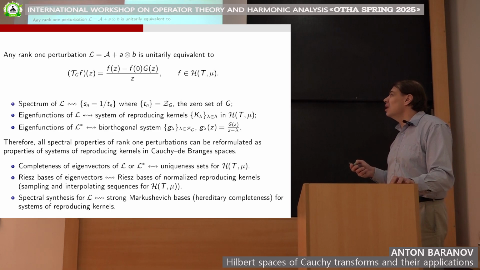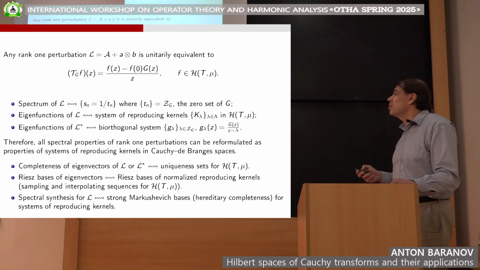The advantage is that all spectral parameters of our operator L are mapped to some very concrete objects in our spaces. For example, the spectrum of L is obviously the inverse of the zeros of the entire function g, the parameter of our model. With Tn being its zeros, the spectrum of L consists of the points one over Tn.